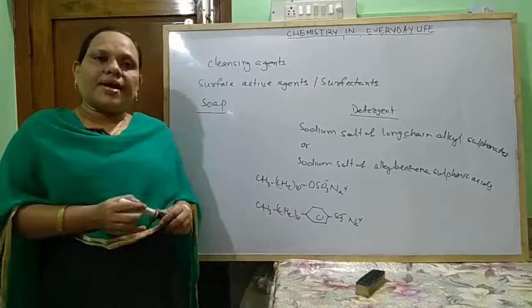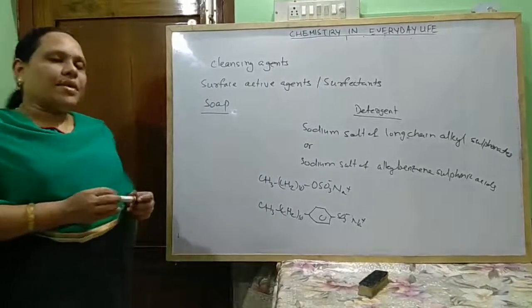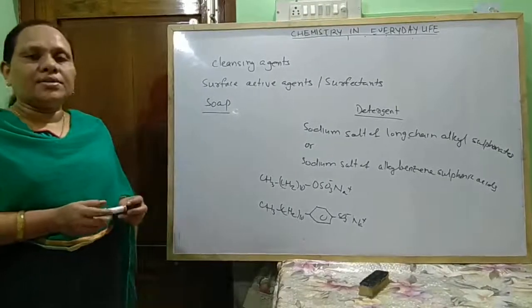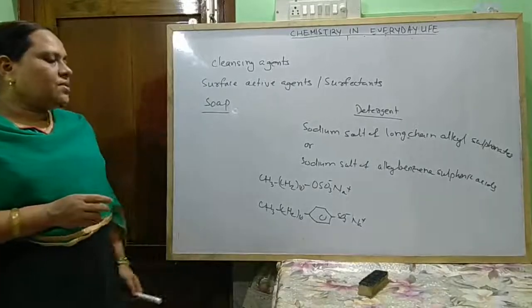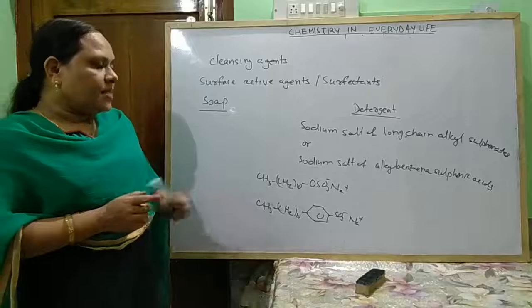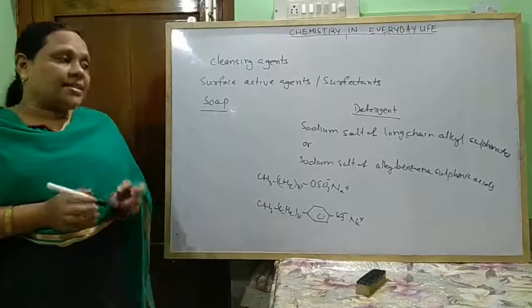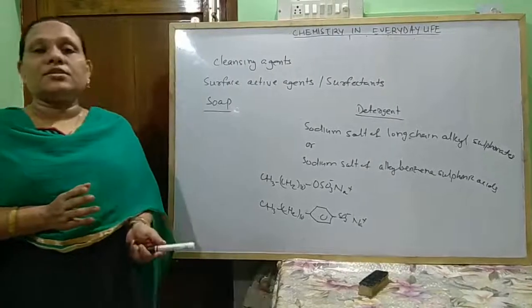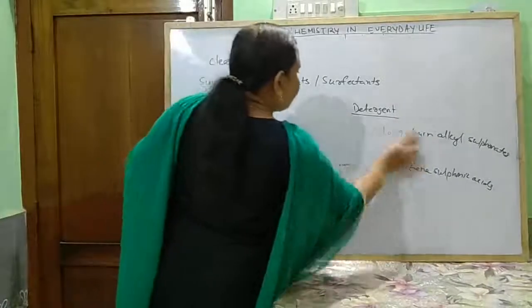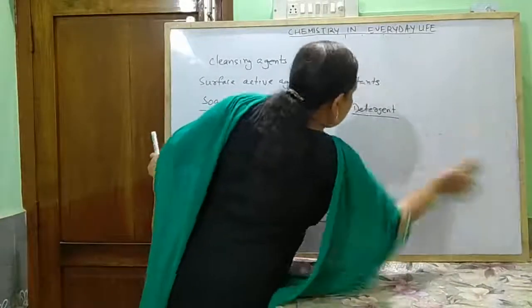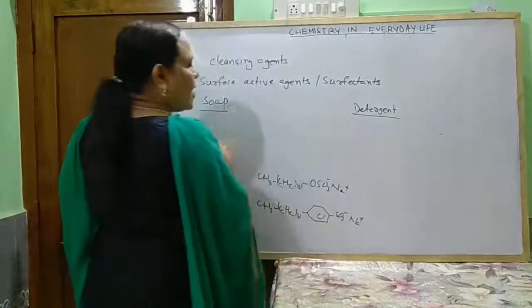Detergents are classified into three types: cationic detergent, anionic detergent and non-ionic detergent. So the cationic detergents are generally quaternary salts of ammonium, quaternary salts of amines.